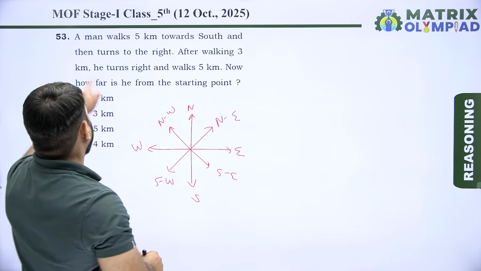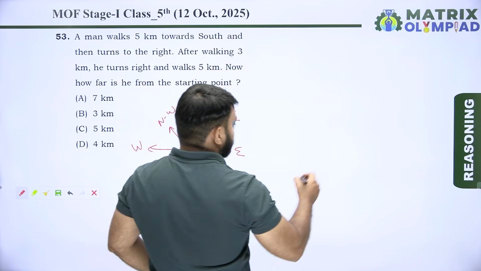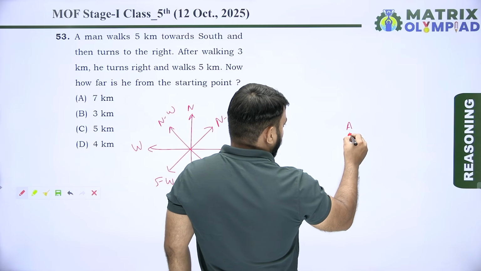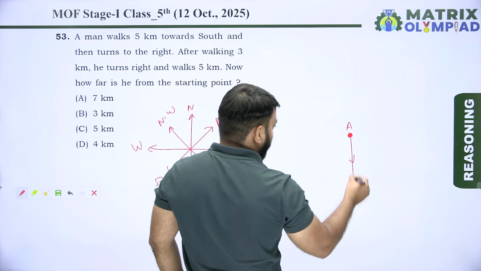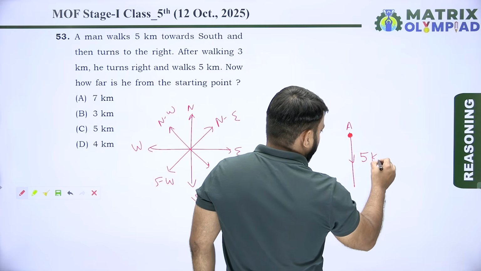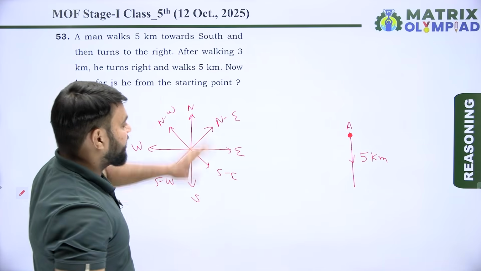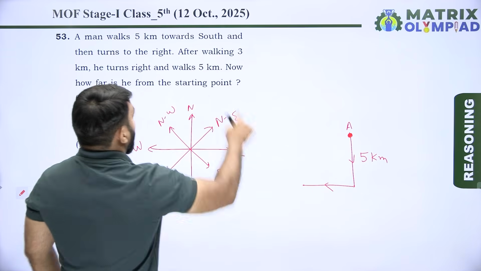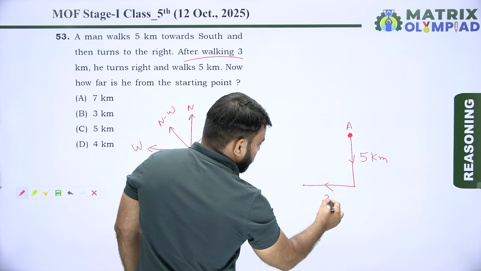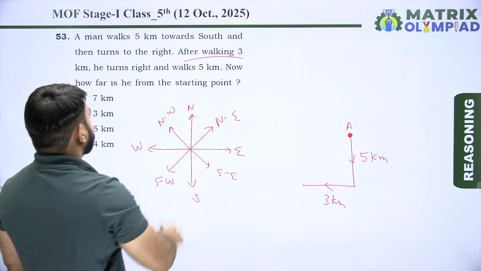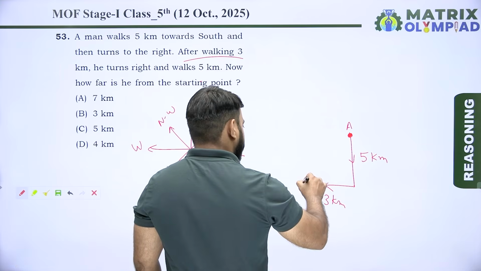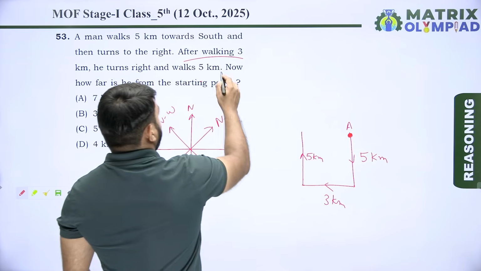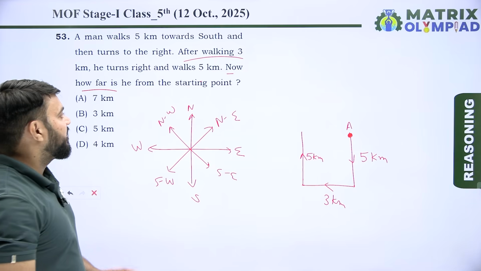Now question is, a man walks 5 km towards south. Let's suppose A is the starting point of a man, and man goes towards the south direction and walks 5 km. After 5 kilometer, he turns his right. After walking 3 kilometer, he again turns to his right and walks 5 kilometer. Now, how far is he from the starting point?